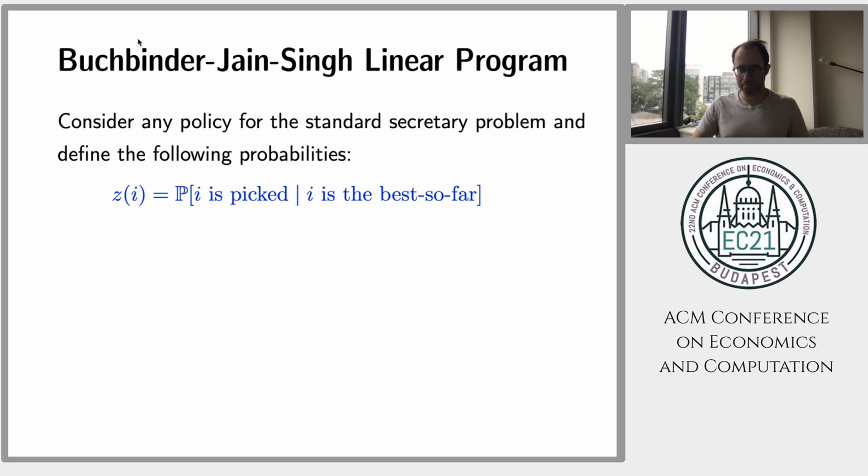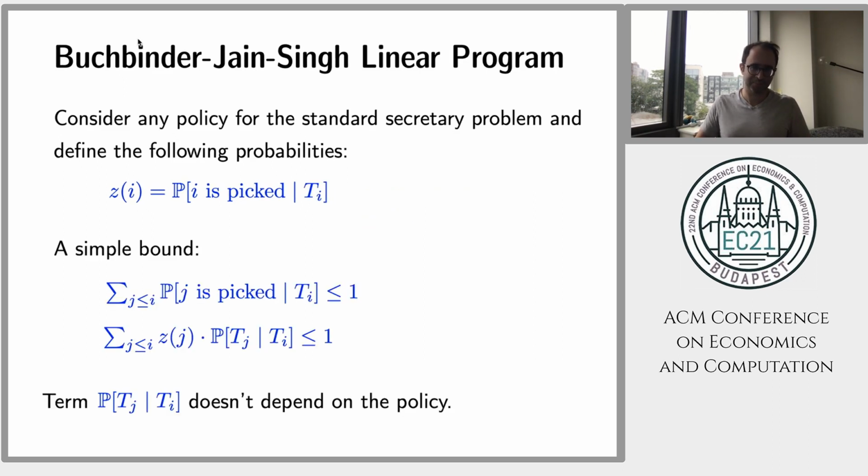They look at the problem without advice, and they say to consider any policy, and then given any policy, let's define variables Z_i. Z_i will be the probability that you choose secretary i, conditioned on the fact that i is the best secretary so far. We'll be using that a lot, so let me just call that event T_i. So essentially, Z_i is the probability of picking i, conditioned on being best so far. So a natural bound that you can get is the following.